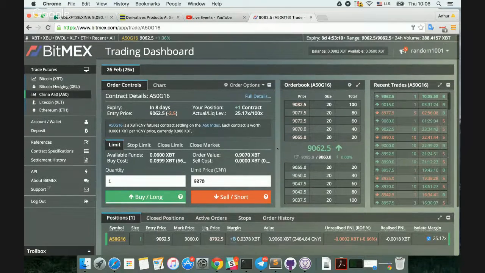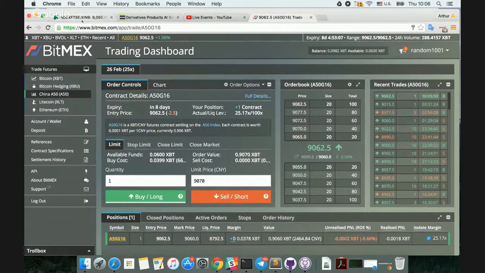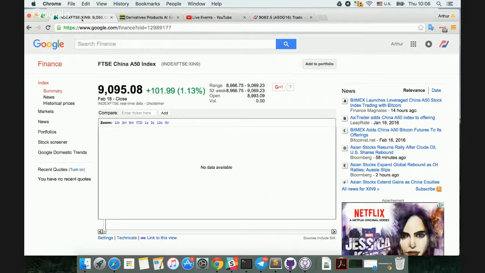So when is this index most liquid? If you want to look at a live ticking price or almost live, I suggest going to Google Finance. Doesn't seem that the chart wants to work right now, but they have a few second delayed price of the underlying index. So right now we see that based on the last trading prices of the 50 constituents, the index is worth about 9,100 CNY, and we see this value ticking.